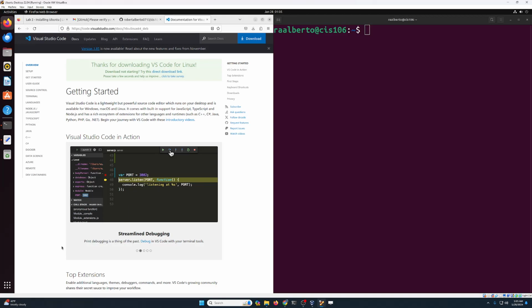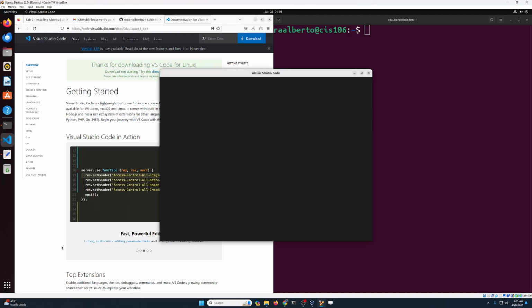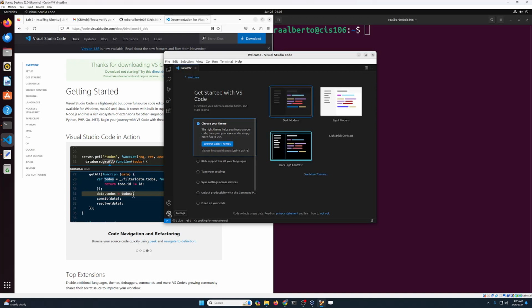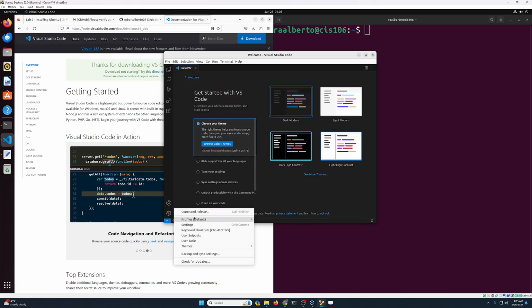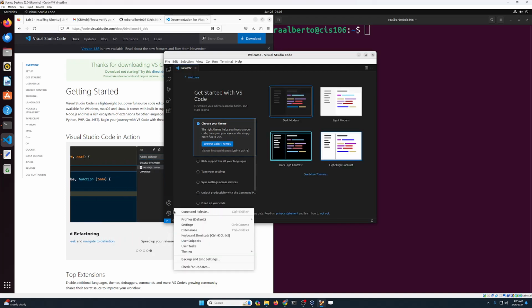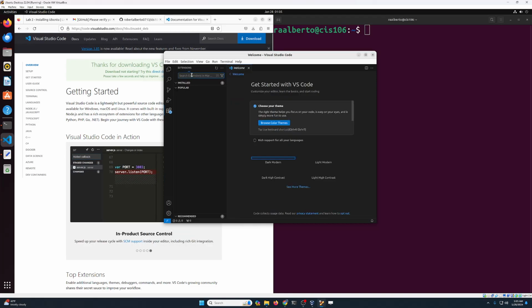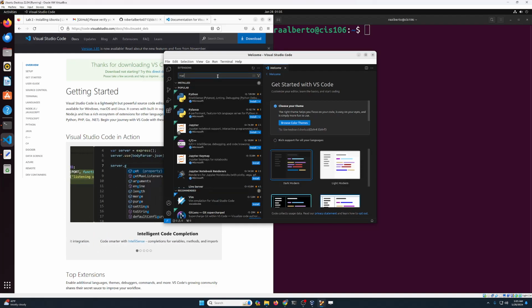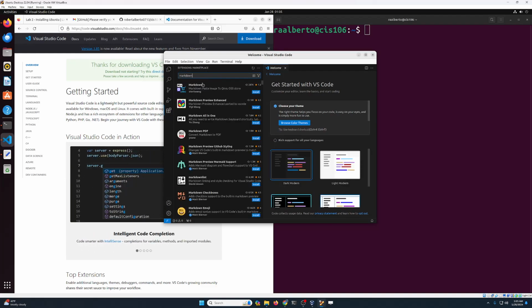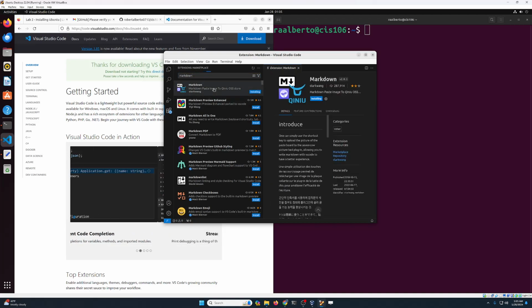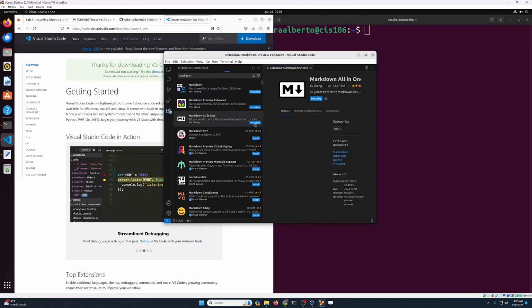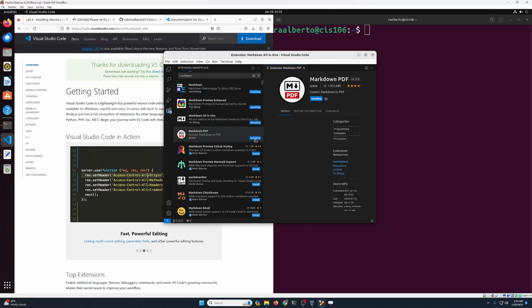Now there are extensions that we need to install here, just like we did on Windows, and that's exactly what we're gonna do. So once VS Code opens, we are gonna click on the gears icon over here and then we're gonna click on extensions. Right here, extensions. We're gonna search for Markdown. We need Markdown, the extension. Then we also need Markdown Preview Enhance. We also need Markdown All-in-One, and we also need Markdown PDF.